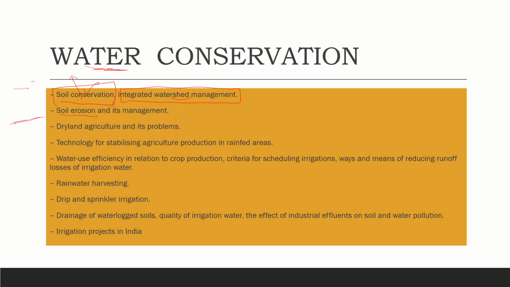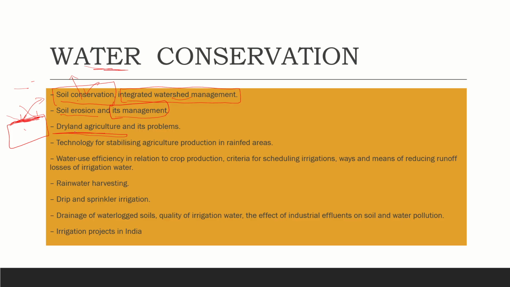And what is soil erosion? Erosion is nothing but losing the soil on the top layer. Top layer is the one which has a lot of nutrients, but out of air or wind action, these nutrients fade away from that soil, which makes the total land less productive. So how we can manage such kind of situations is what we study in this section.